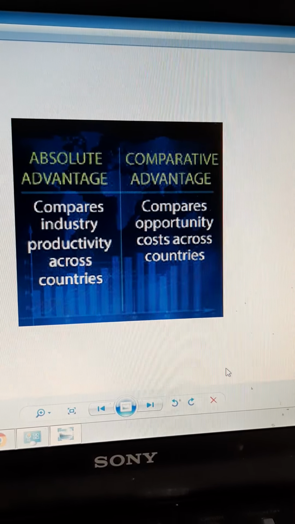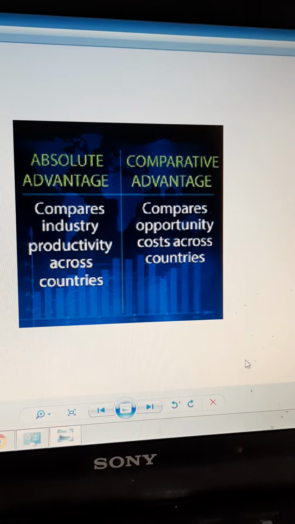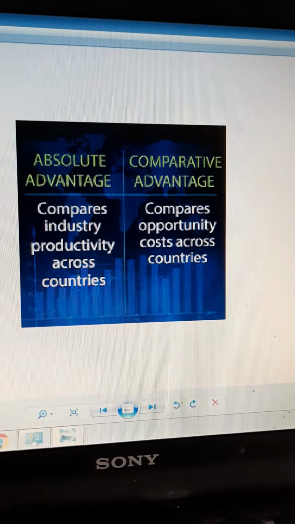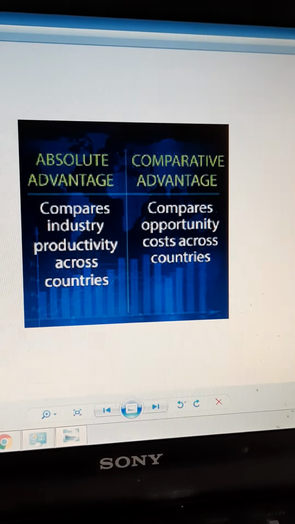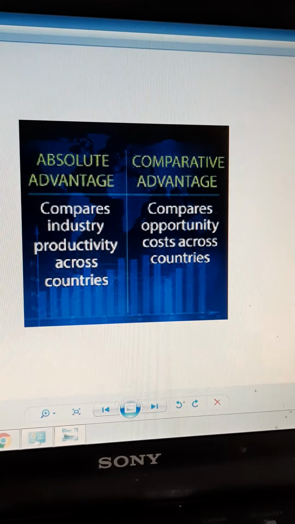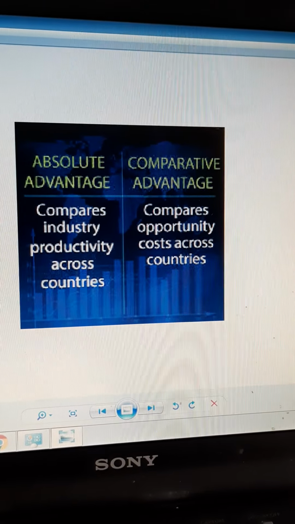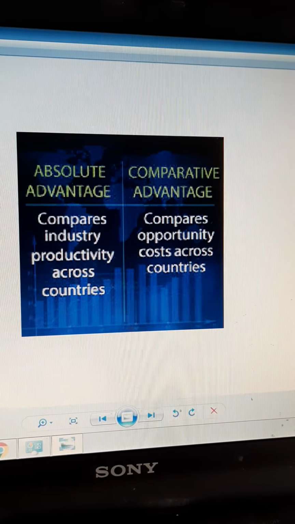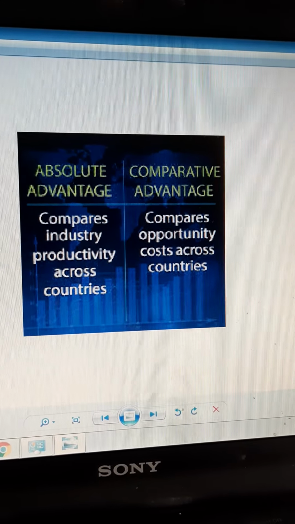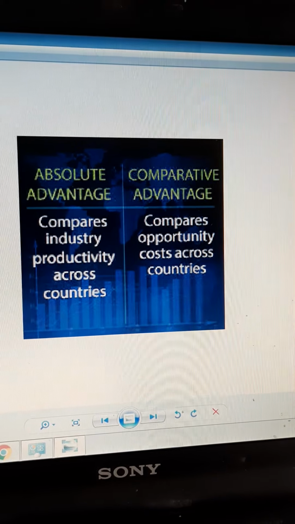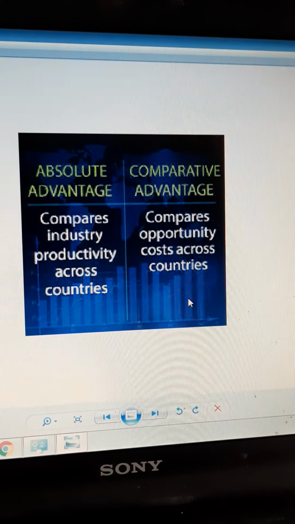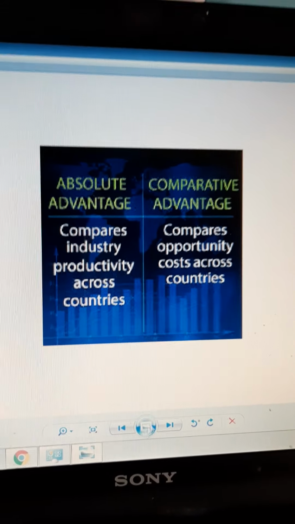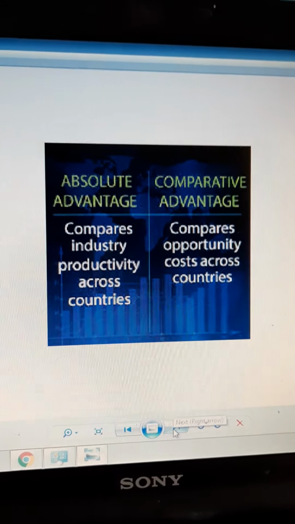Third aspect of differences, the producer is better than the other nation with the same resources. With the same resources, which country can produce more or faster or cheaper? The last point, it considers the overall production of a nation during a given framework of time. So this is the difference between absolute advantage and comparative advantage.